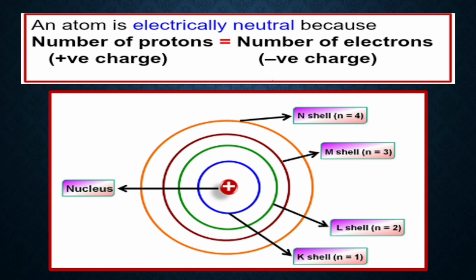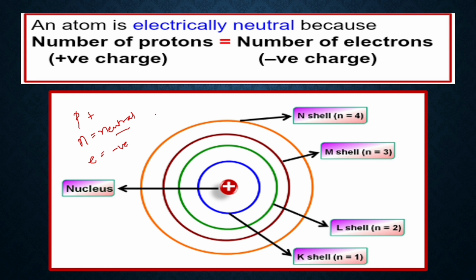Why are atoms electrically neutral? Now you know that an atom contains protons, electrons and neutrons. P for proton, P is positive. N for neutron, N is neutral. Do not get confused with N for negative. Electrons are negative. Is that clear?